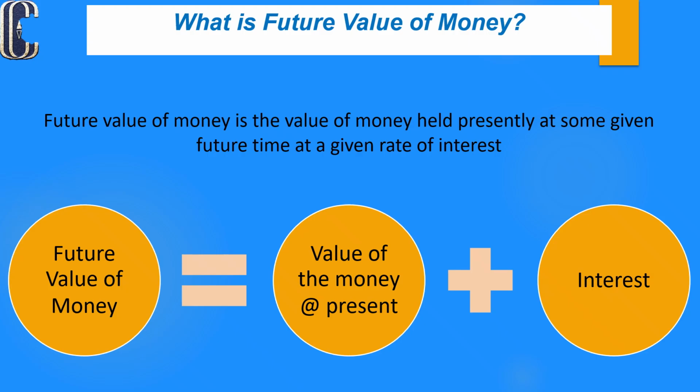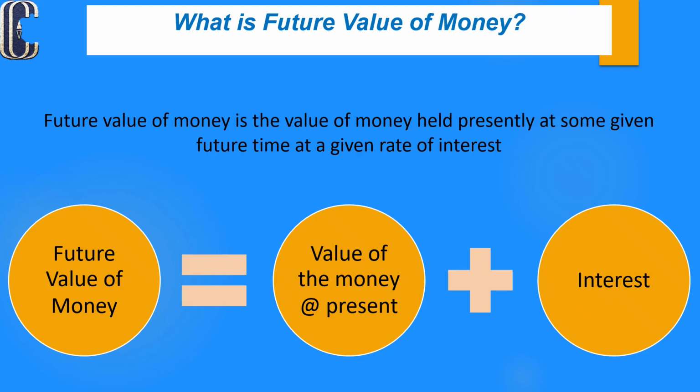If you invest money today, for example, if you invest 1 lakh rupees today in any financial or investment alternatives, after some years it will grow, right? In general conditions, the grown amount is called the future value.